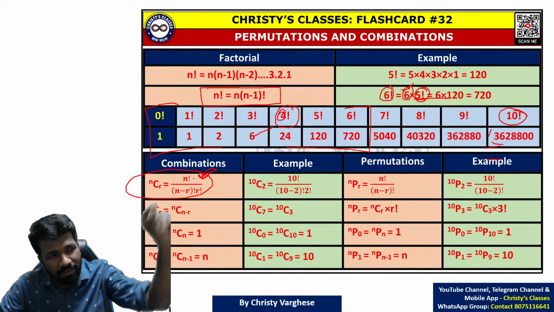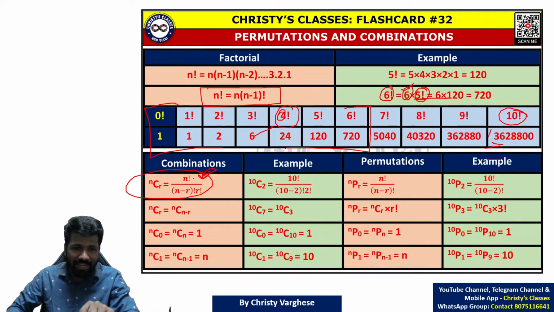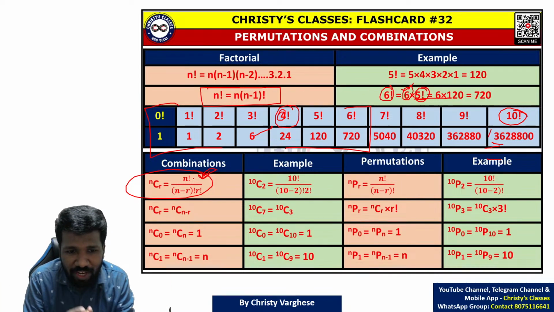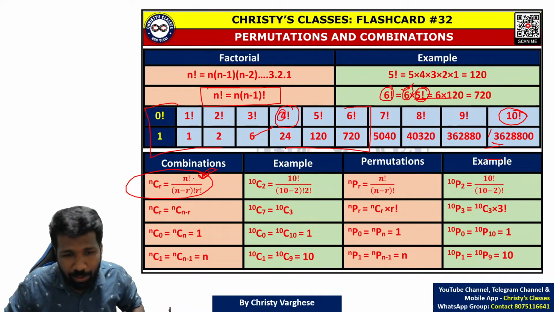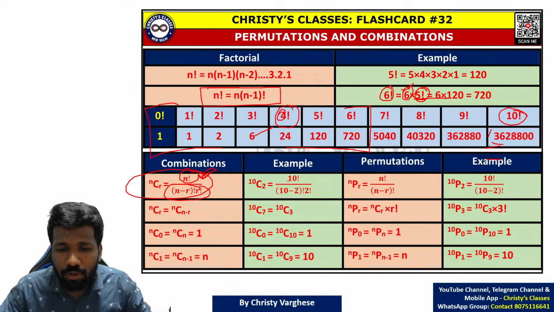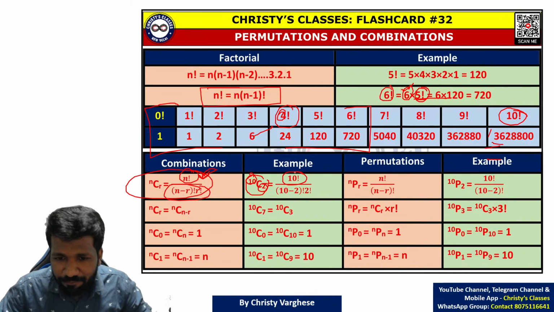I have derived it in one of my previous lectures in this YouTube channel. Permutation combination, I think I have taken almost 10 lectures in different playlists combined, almost 10 lectures I have provided in this channel itself. So if you want to learn more, can use it. But for the upcoming exam, if you have very limited time, follow what I am telling now. That is enough. Okay, so NCR is n factorial by n minus r factorial into r factorial. That is 10C2 means 10 is on the top, 2 is on the bottom. So do 10 factorial, then 10 minus 2 factorial, then this 2 factorial.